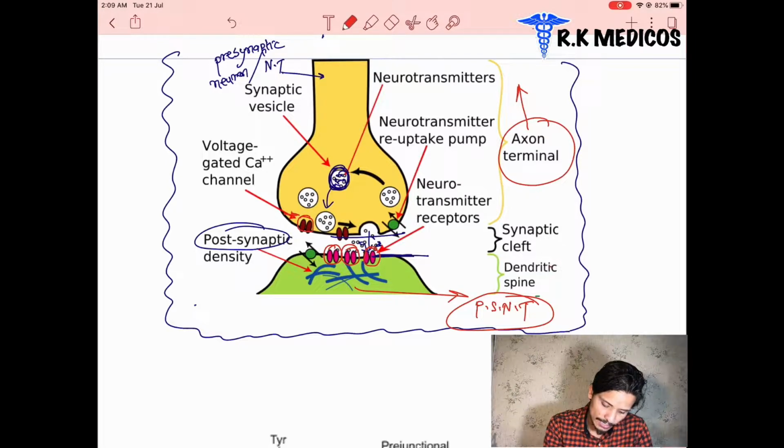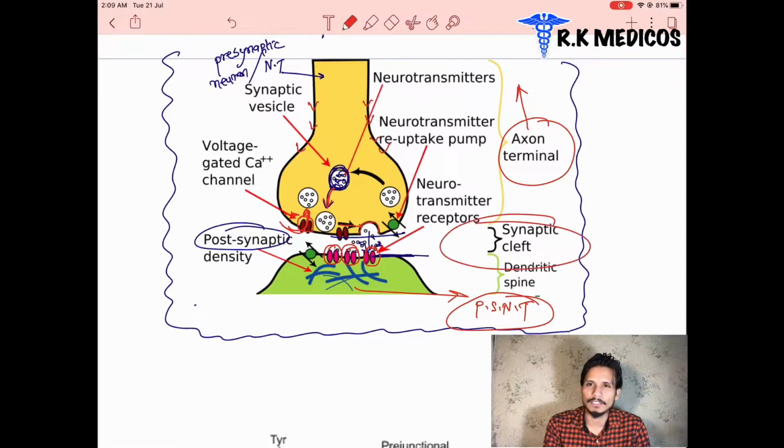There are calcium sensitive voltage channels for the entry of calcium. When depolarization occurs in the presynaptic nerve terminals, it leads to the entry of calcium, and the calcium leads the vesicles to release their content outside. These vesicles are contractile in nature, and they fuse their membrane with the presynaptic nerve terminals, and after that they release their content in the synaptic cleft region.